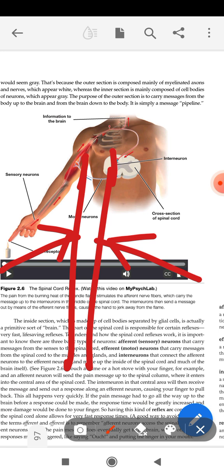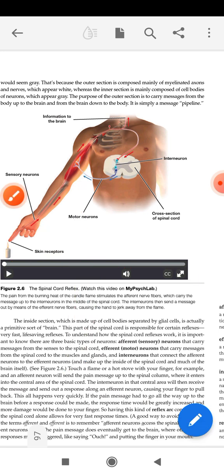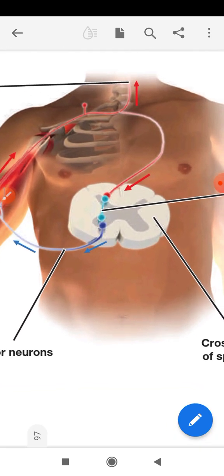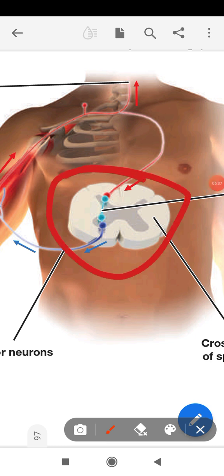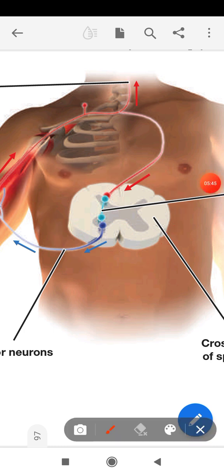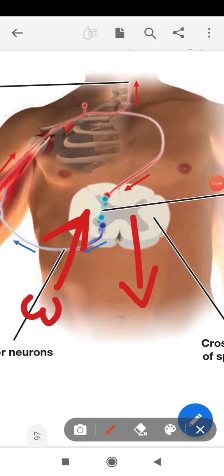Now what are the functions of brain and functions of the spinal cord? Before this, let's understand first the structure of a spinal cord. This is a cross sectional cut of a spinal cord. You may find that this part is whitish in color and this is slightly blackish in color, but actually this is not black.